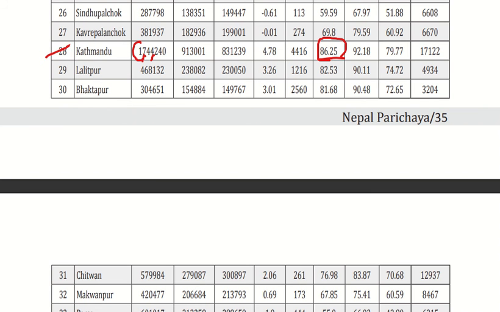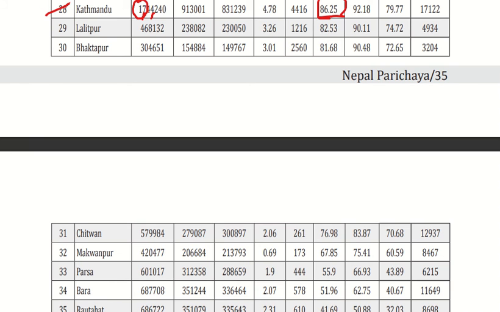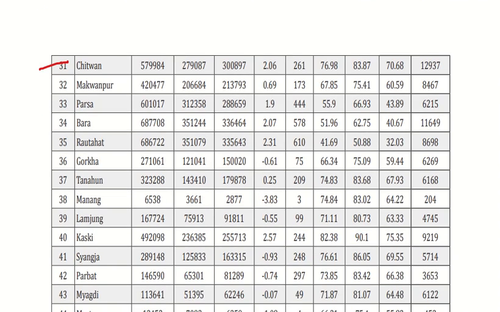Kathmandu has 17 lakhs population with 86.27% literacy rate. Similarly, Lalitpur has 4 lakh 68,000 population with 82.52% literacy rate, and Bhaktapur has 3 lakh population approximately and 81% literacy rate. If you talk about Chitwan, it has a population of about 5.7 lakhs and a literacy rate of about 76.98%.